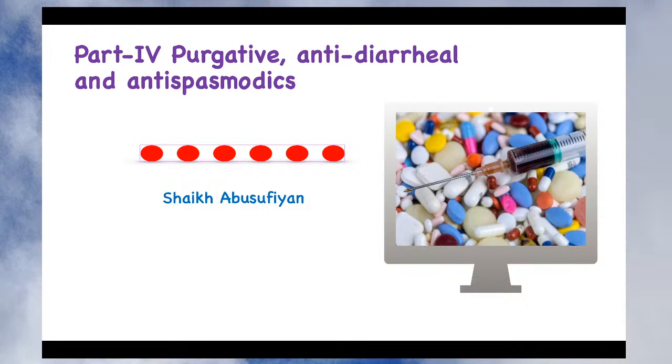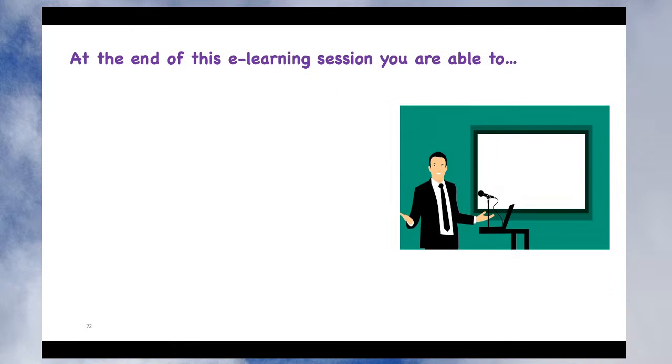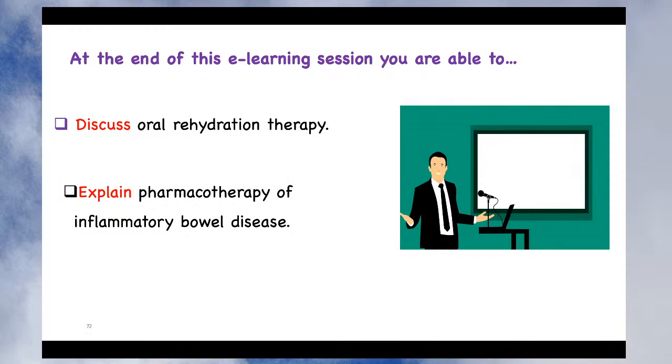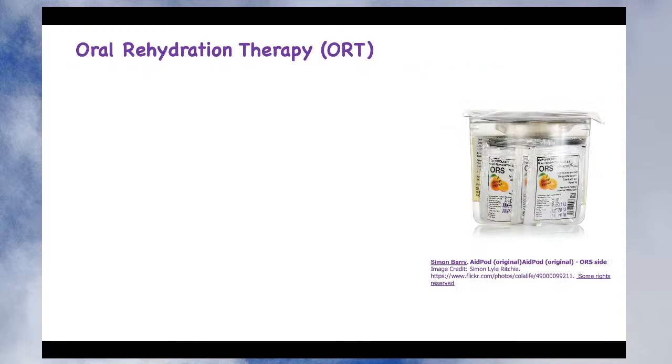Today we'll study part 4 of purgative, anti-diarrheal and antispasmodic drugs. At the end of this e-learning session, you will be able to discuss oral rehydration therapy and explain the pharmacotherapy of a very important GIT disorder, that is inflammatory bowel disease. So let's start with oral rehydration therapy. It is also called ORT.